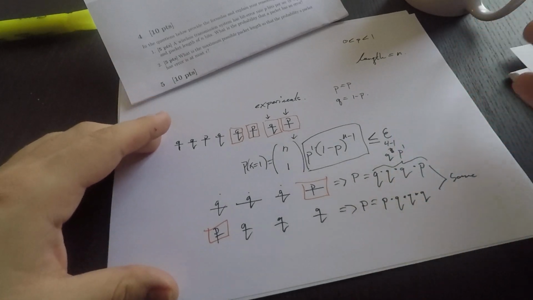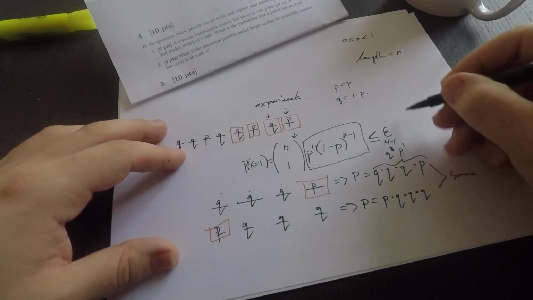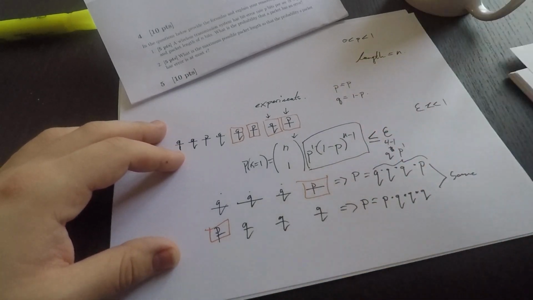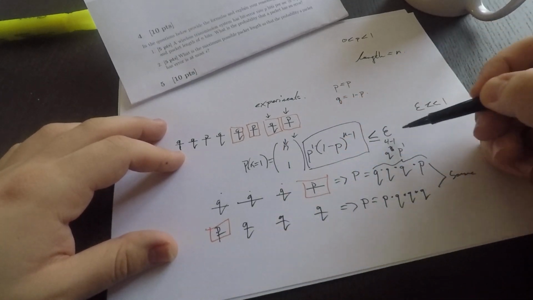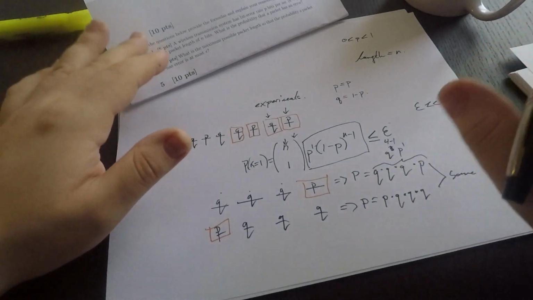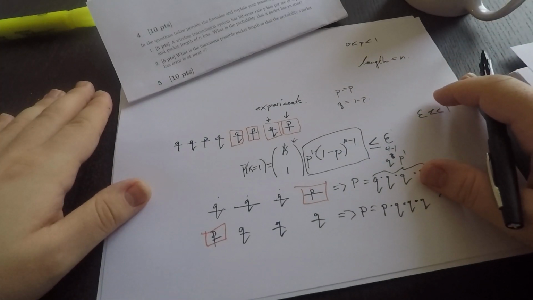Let's say epsilon is much, much less than 1, so we're constraining our probability space. Now the question is how do we change n such that this statement is true? We don't actually have to change n, we just have to find the formula for it. So that's the solution to question 4, part 2.